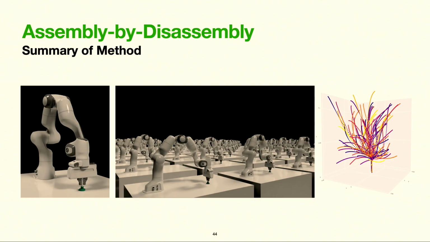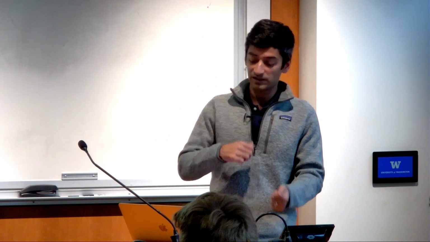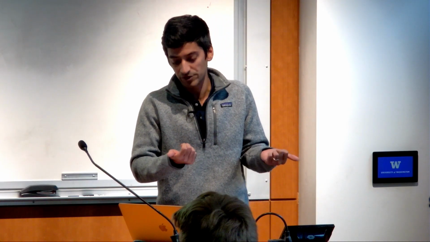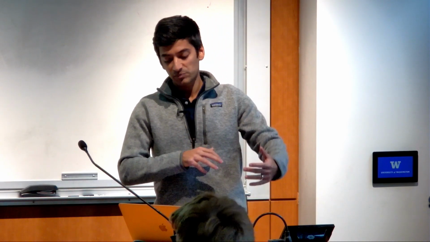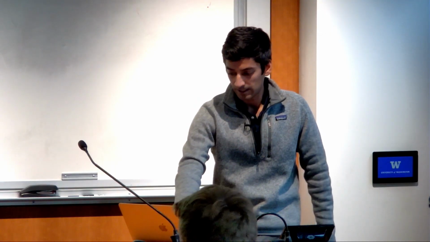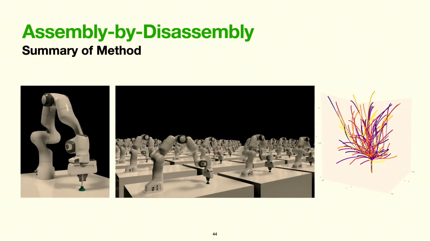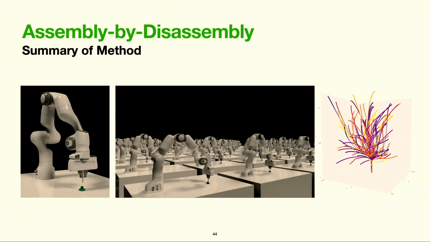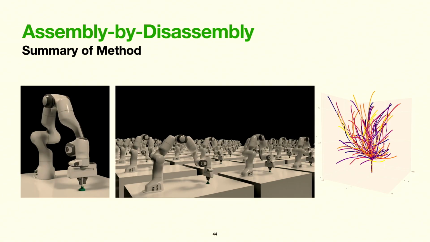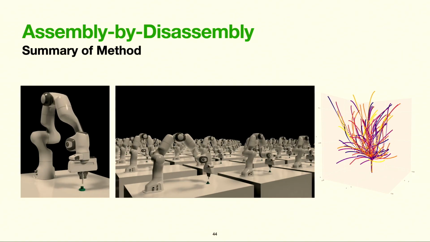Fundamentally, we believe that our earlier methods were now struggling, in part at least, because exploration was just too difficult on these new assemblies. We wanted to incorporate demonstrations to ease that burden, but acquiring demonstrations for assembly requires either significant human effort or an existing solution. So instead, we use the principle of assembly by disassembly. This is essentially the idea that it's easier to disassemble parts than to assemble them. There's actually a very nice thermodynamic interpretation of this that involves disassembly increasing the entropy of the system.